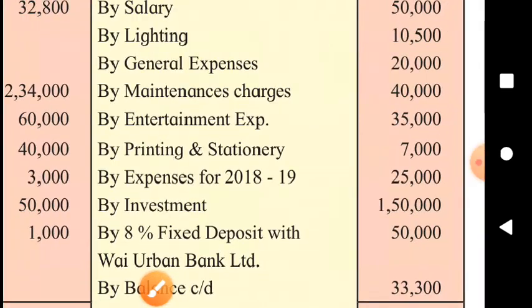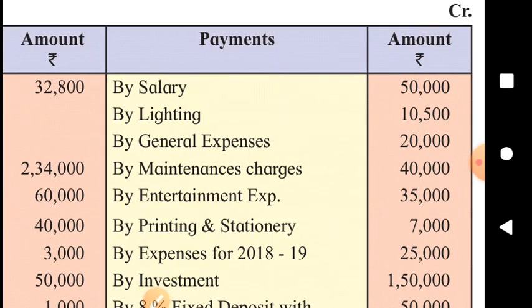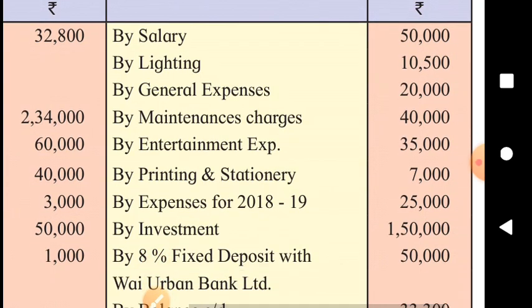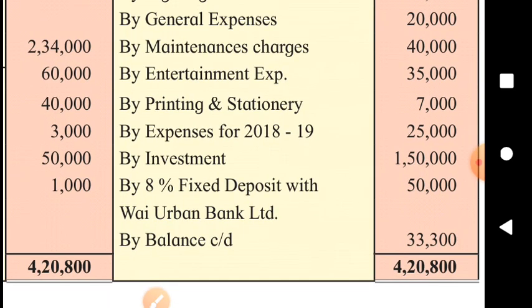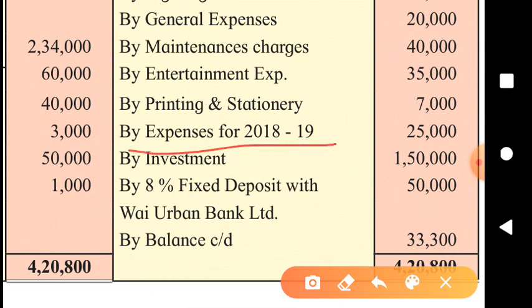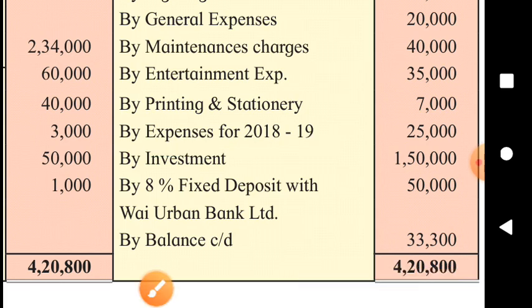Payment side, salary, there is adjustment on it. So in the inner column, expenditure side, lighting, general expenses, maintenance charges, entertainment expenses, printing and stationery will be debited to income and expenditure account. This item we have considered in the opening balance sheet. It is not being shown in the closing balance sheet. It will not be shown in the closing balance sheet. You know that. Investment on asset side, in the inner column, the income accrued on it will be added to that.